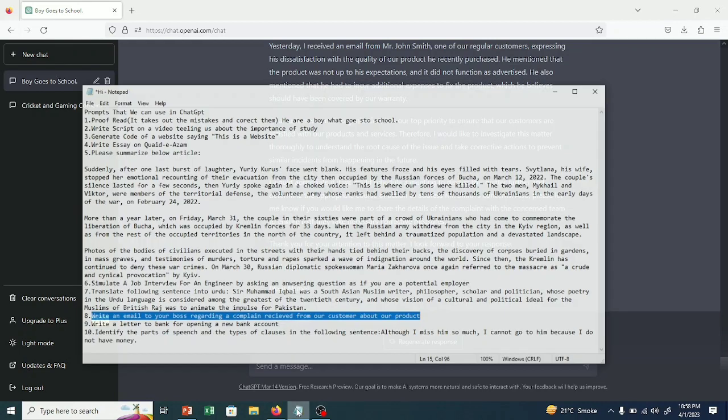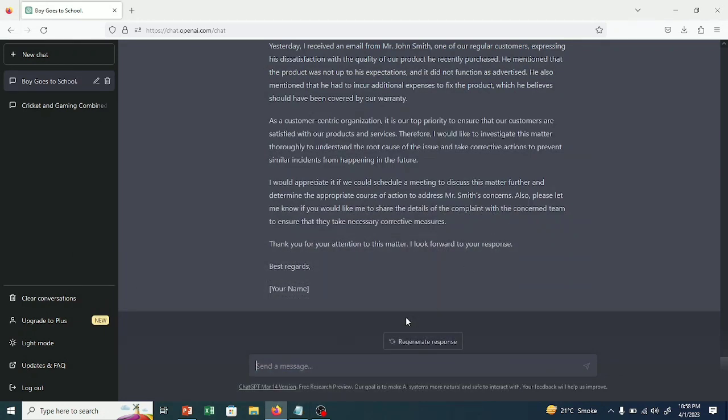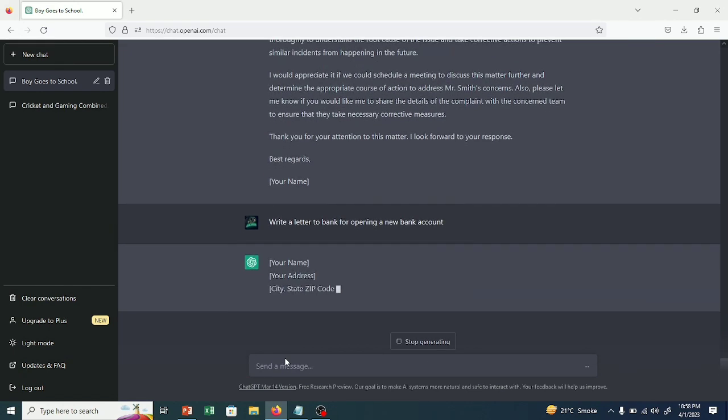So let's move on. Now we are asking it to write a letter to a bank for opening a new bank account. So let's see what the result will be.